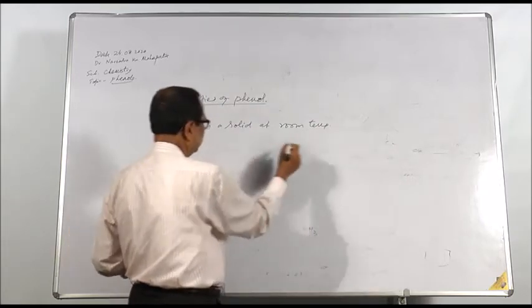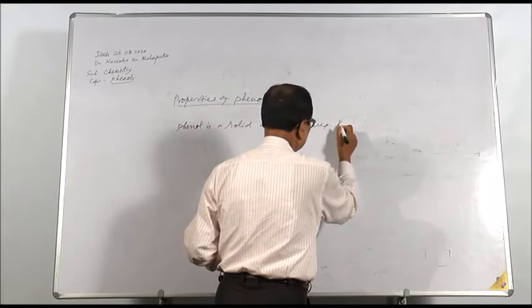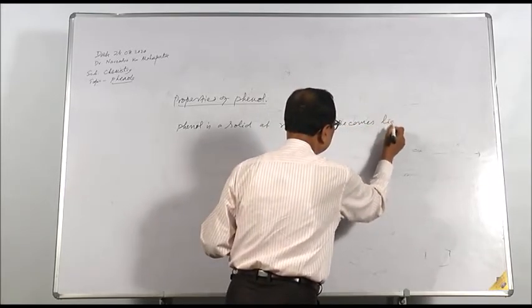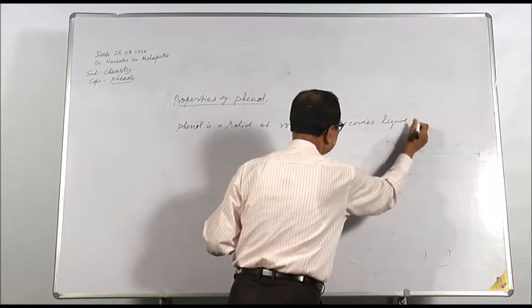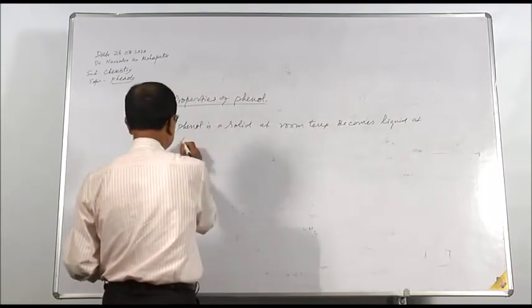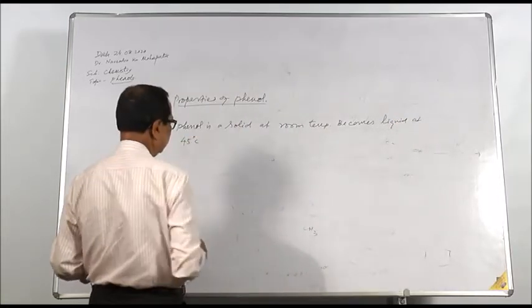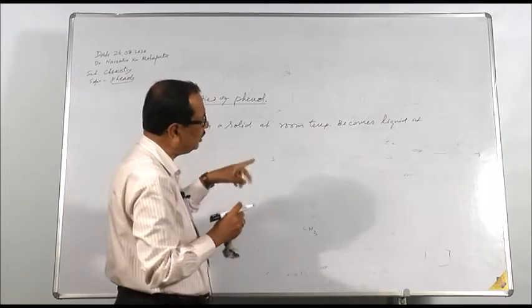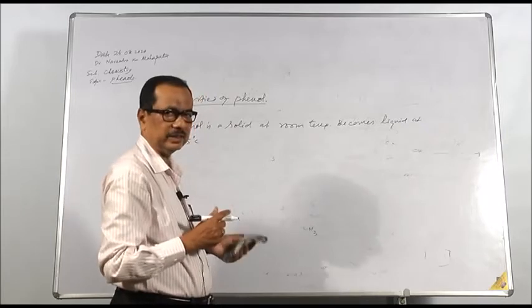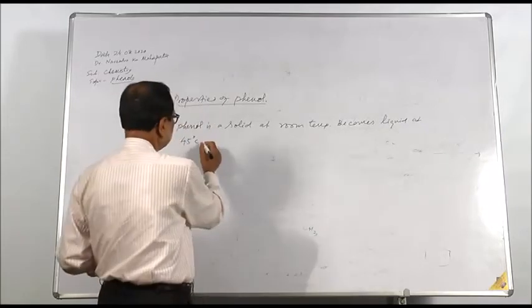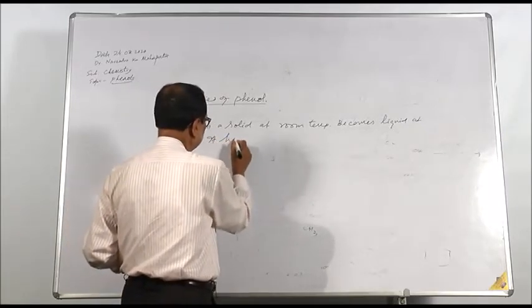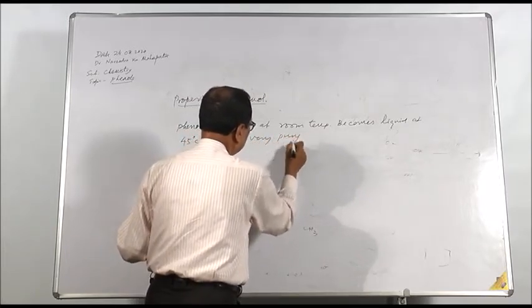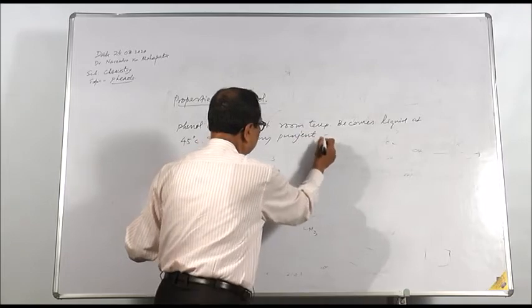It becomes liquid at 45 degrees Celsius; the melting point is about 45 degrees Celsius, and it has a very pungent odor.